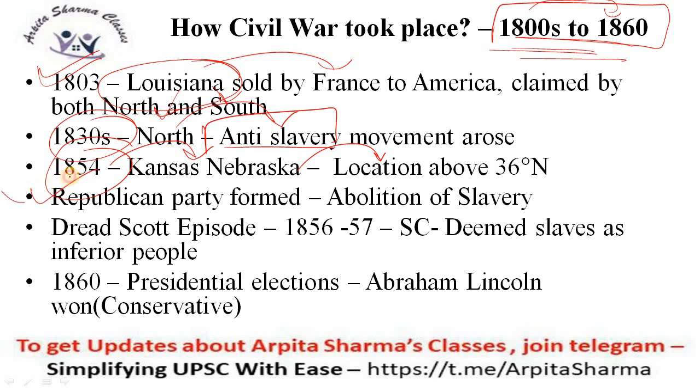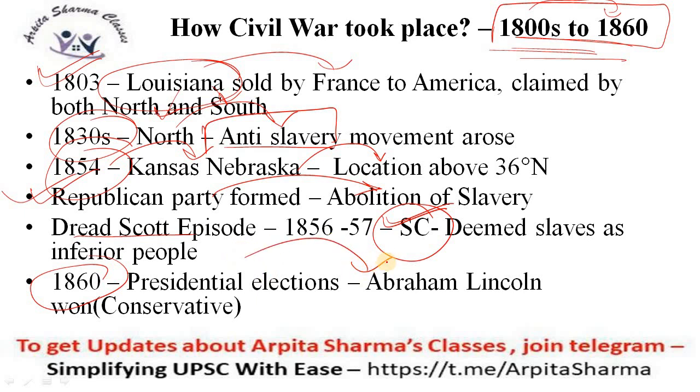Finally, a Republican Party was formed which was hell-bent to abolish slavery, and then the judiciary intervened, which was the Dred Scott episode. The Supreme Court said that slaves are inferior to Americans, and hence slavery should not be abolished. It is their duty to work as labor in America. This is what was said by the Supreme Court. Finally, in 1860, the presidential elections took place and Abraham Lincoln won.